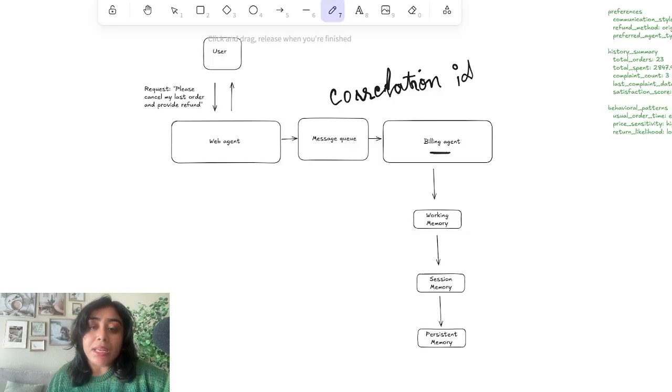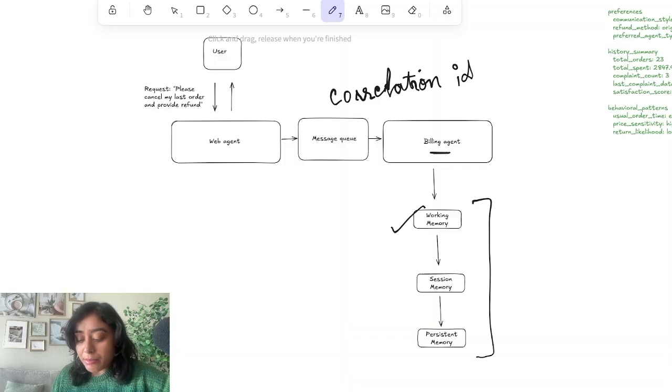Now, this billing agent does 5 things. First, it gets a message from the message queue and parses it. Second, it determines what exactly is the request from the web agent and what data it needs to solve that request. For that, it uses one of the 3 memories.